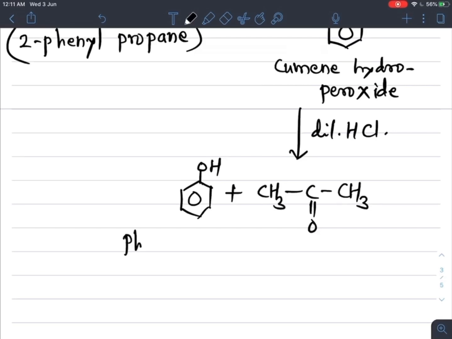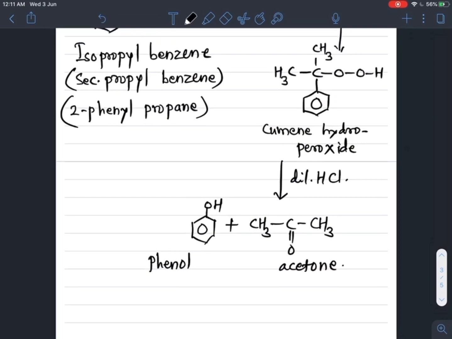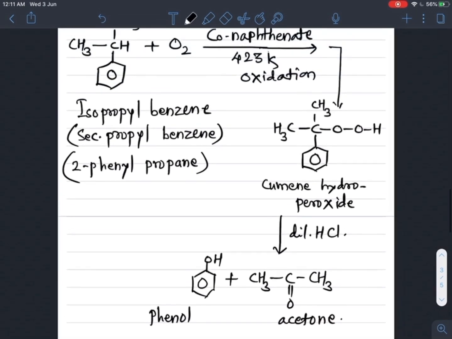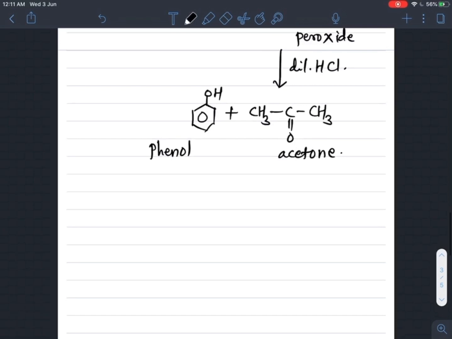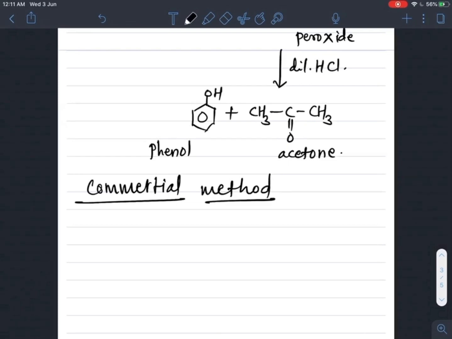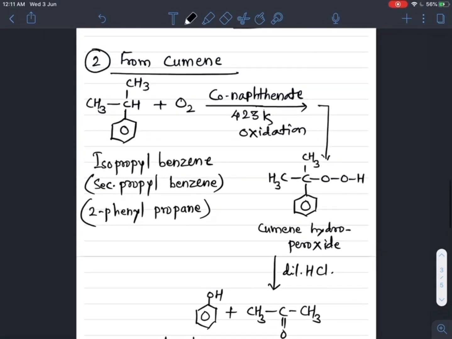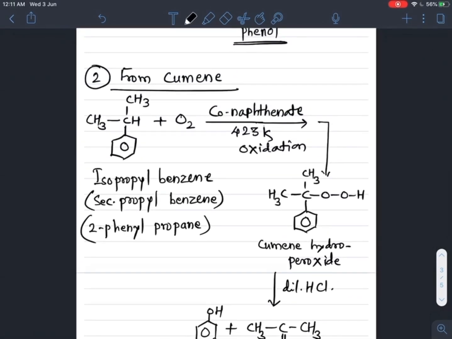So phenol as well as acetone, both are important compounds which are produced by this method, that is the production of phenol from cumene, and this is the industrial or commercial method for the production of phenol, because this is economical or the cheapest one. The raw material, that is cumene, is a byproduct of the petroleum industry.